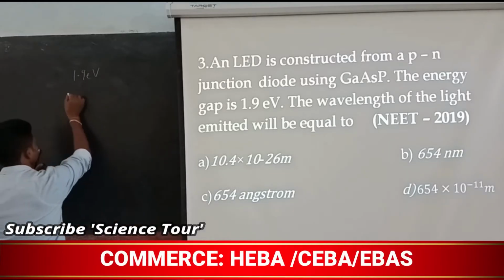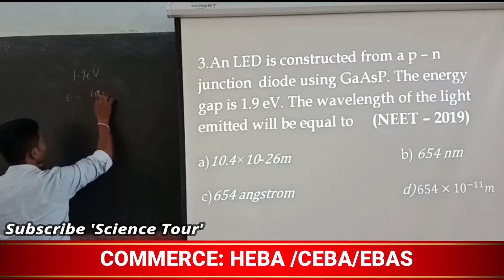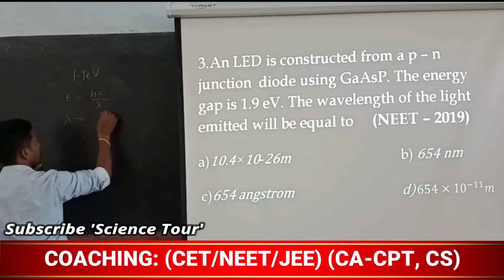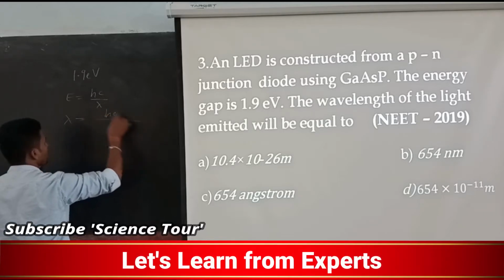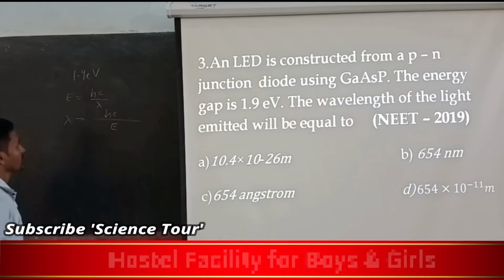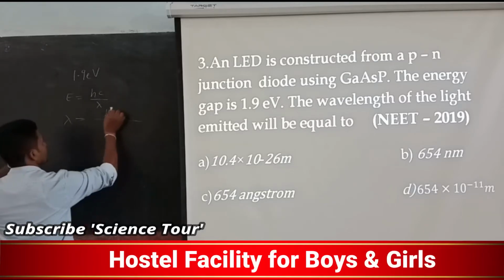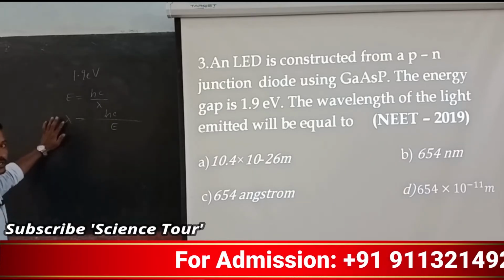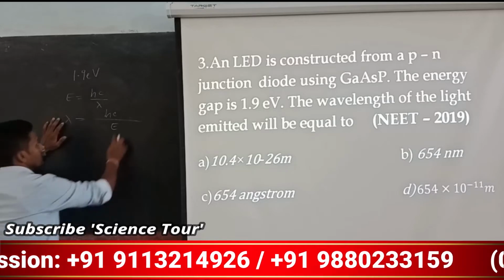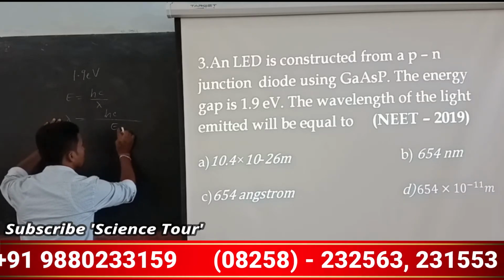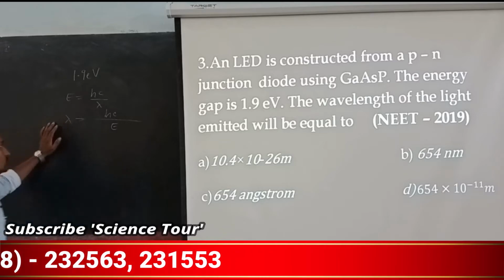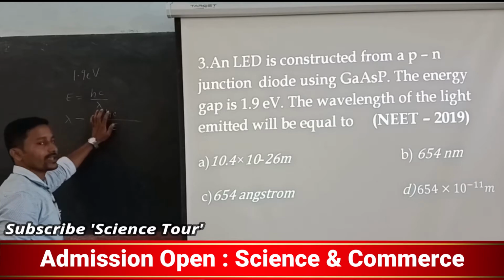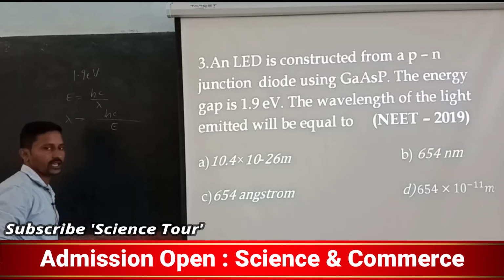So we know that E is equal to h nu, and nu is nothing but c by lambda. So we have to find the wavelength, that is nothing but h and c divided by E. E we know. So hc will be in joules you are going to get. Because in terms of SI units you have to get nanometer or meter. Now energy is given in terms of eV, so this you have to convert into eV. So that eV cancels and you have to write down.